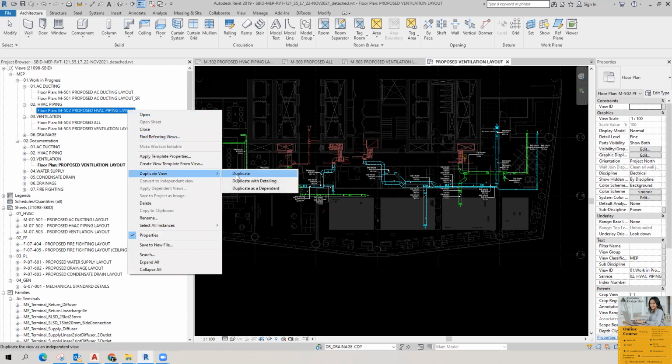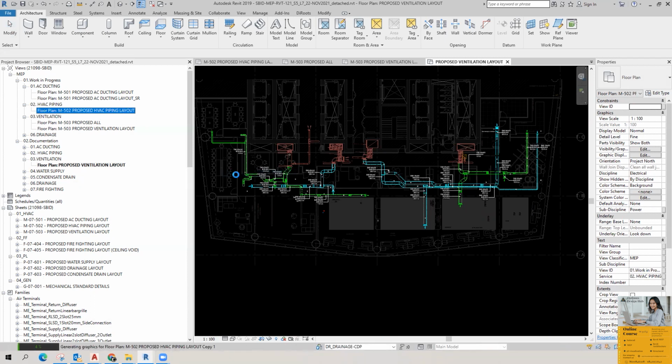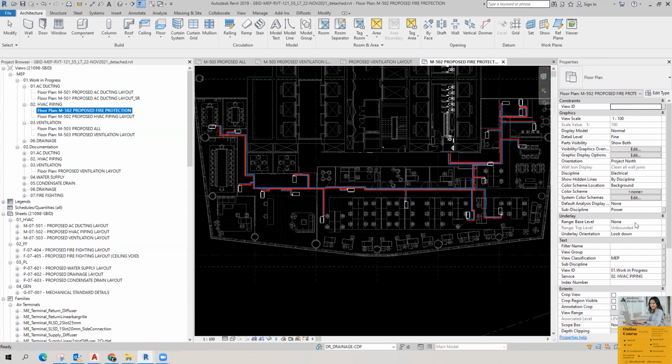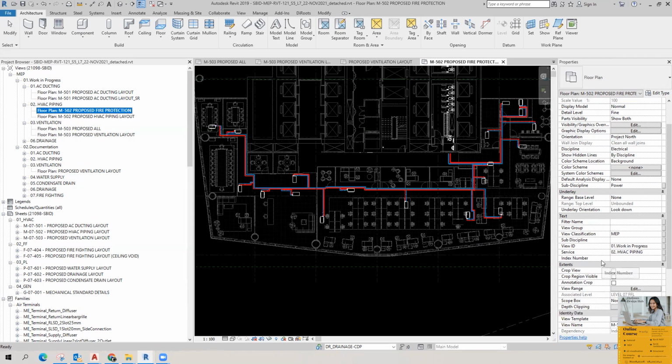I'm going to duplicate this one. I'm going to rename it HVAC, and making this one firefighting or fire protection. I just want to change the discipline. So what I will do, I'll go to properties. In service, I'm going to change SysAsh 04 firefighting.